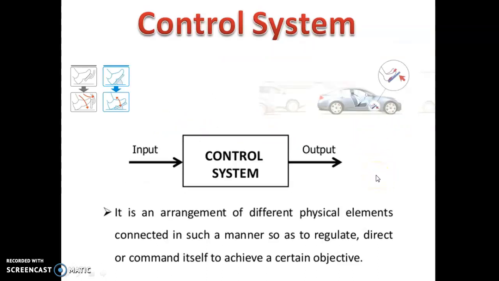So what is a control system? A system for which we can control, regulate, direct or command to achieve a certain objective, that is a control system. I took the example of a car. Here, by the use of the accelerator and brake, we control the car. So the system for which we can have control, we call a control system.